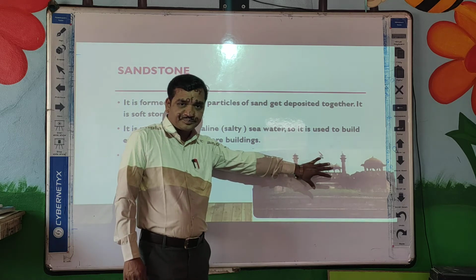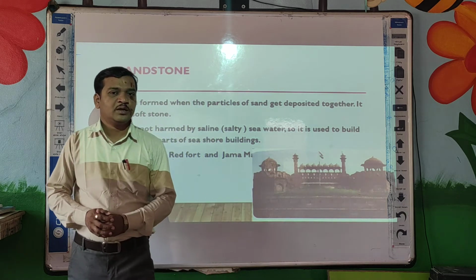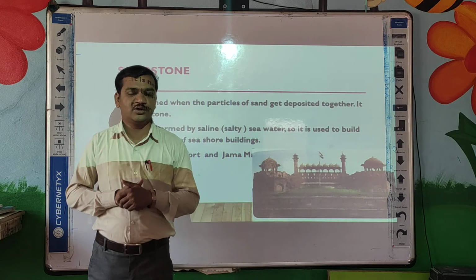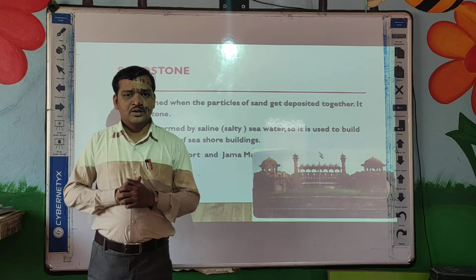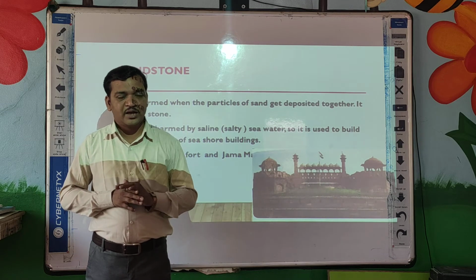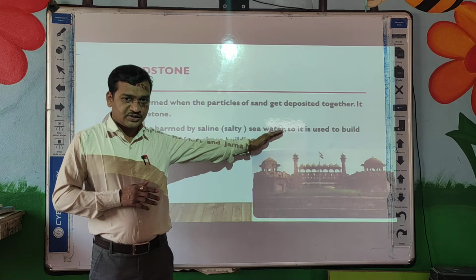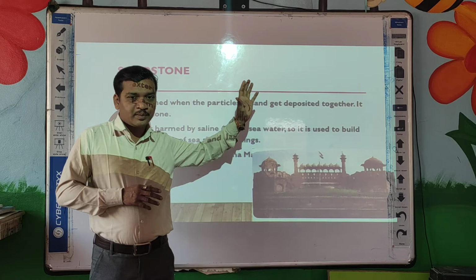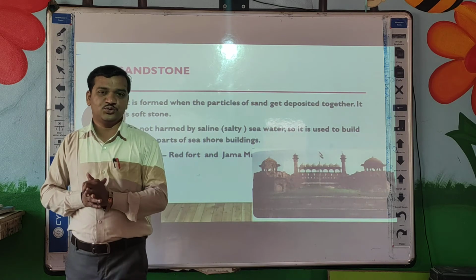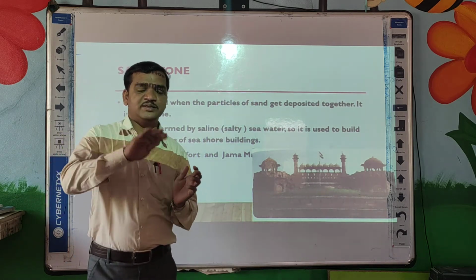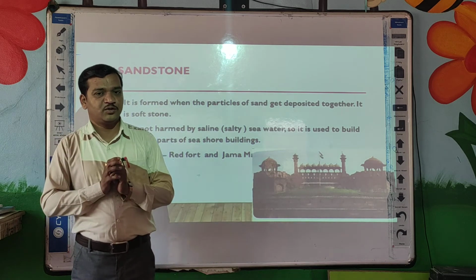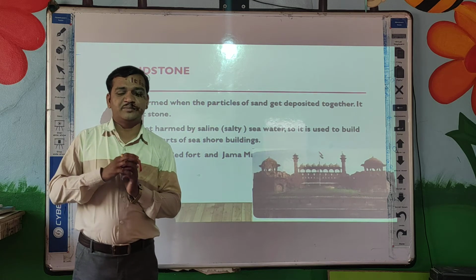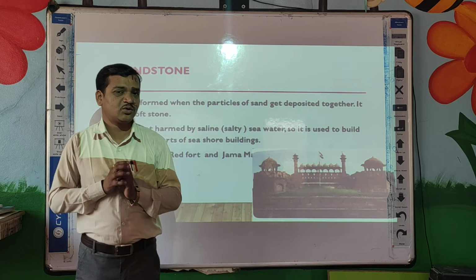Sandstone is very soft in nature and it is not harmed by sea water or saline water. Saline water, sea water, means salty water. Due to its nature, sandstone is used to build buildings near the seashore. Those buildings always come in contact with saline water. Saline water especially damages buildings made with other rocks.